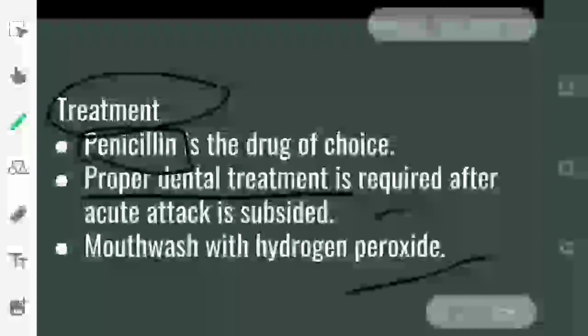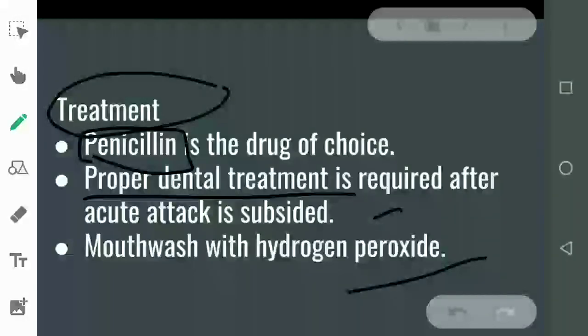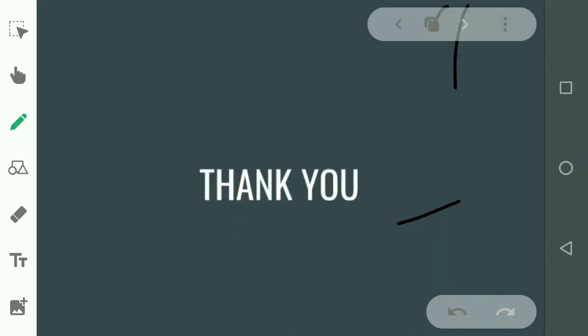It helps neutralize anaerobic organisms. If the disease is caused by anaerobic organisms, then we can give metronidazole 400 mg thrice a day for 7 to 10 days.